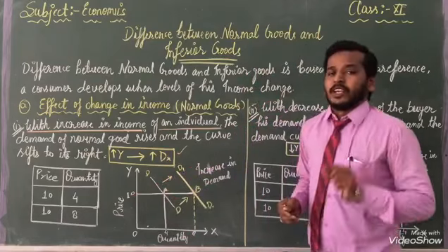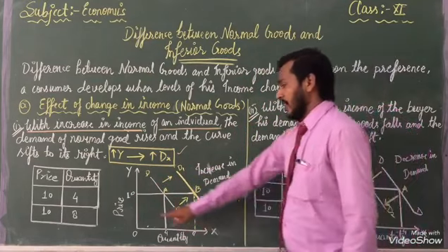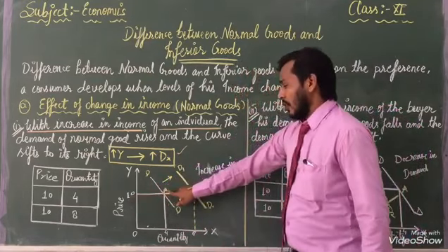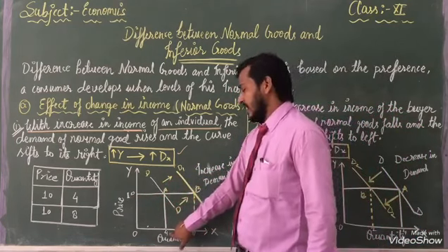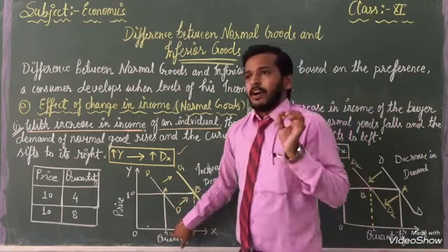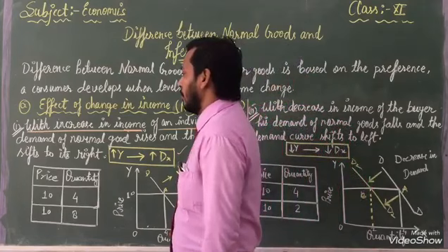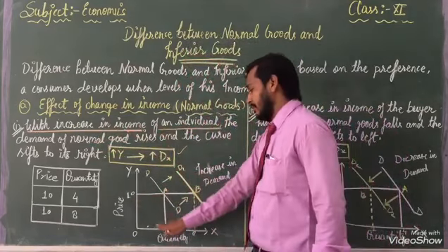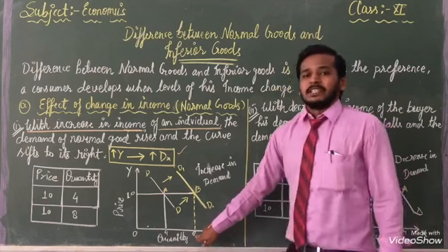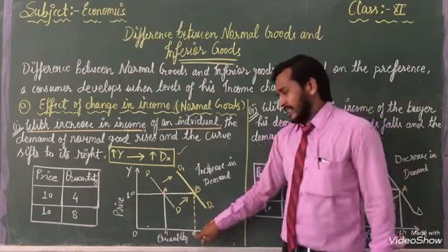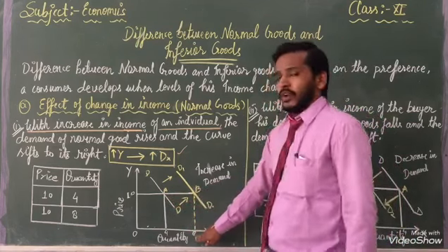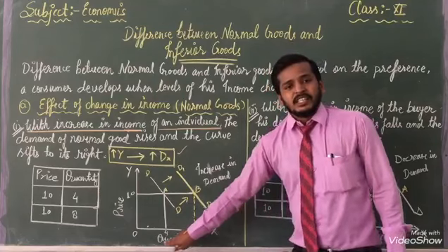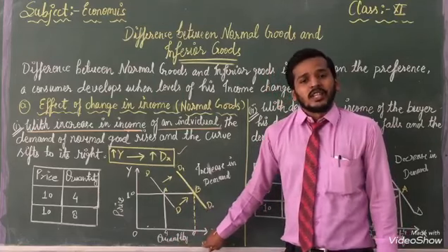On behalf of that, we are going to explain. When the price is 10, at that time our quantity demanded is 4. But when income increases, the price is the same, but our quantity demanded increases. It means we have increased the quantity value to 8 units.